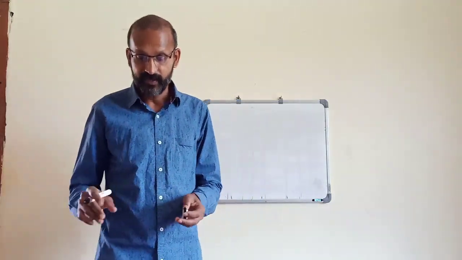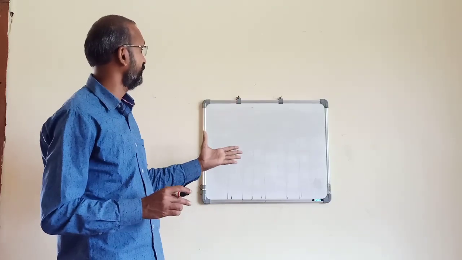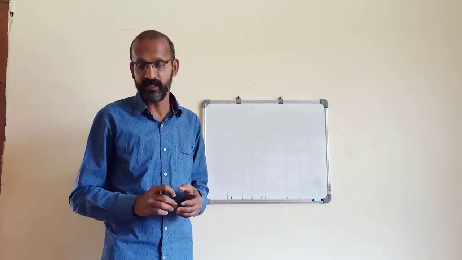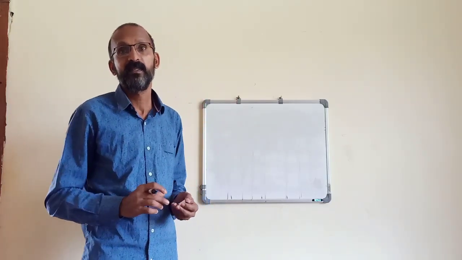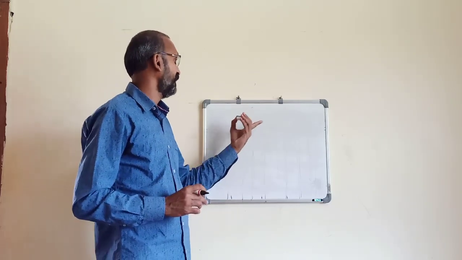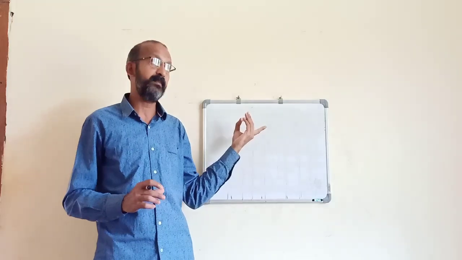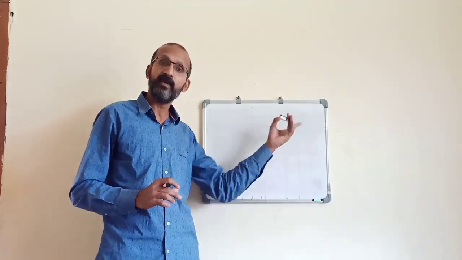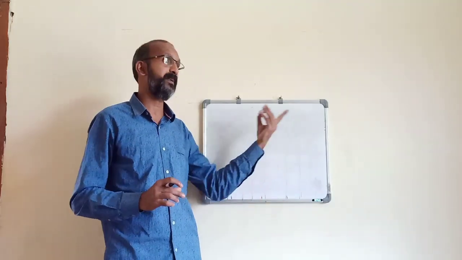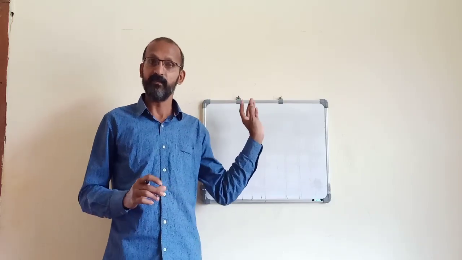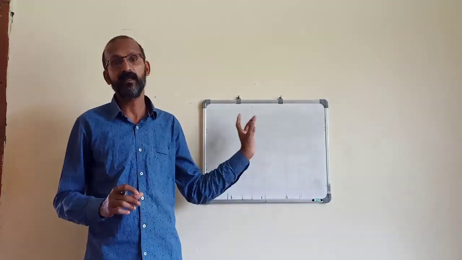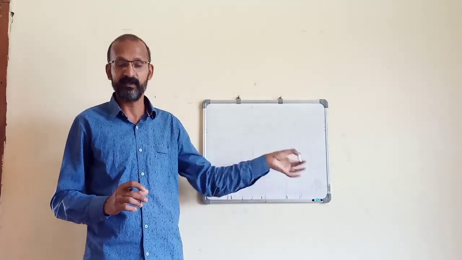Then the format. In this method, we will prepare only one account, called the capital account. As I mentioned for the fixed capital method, the format will be the same, with debit and credit sides, and particulars and partners columns on both sides.